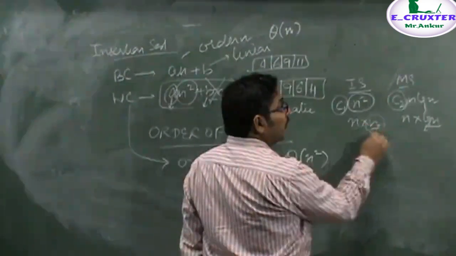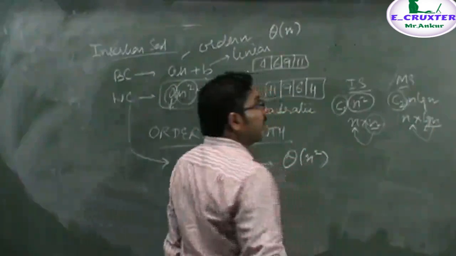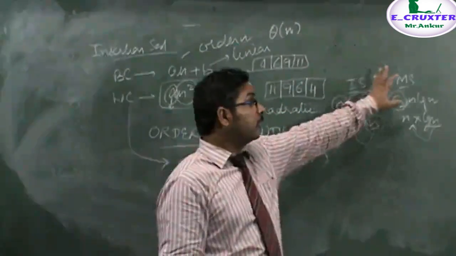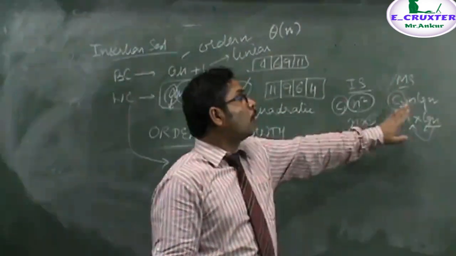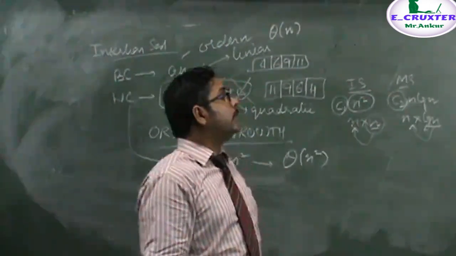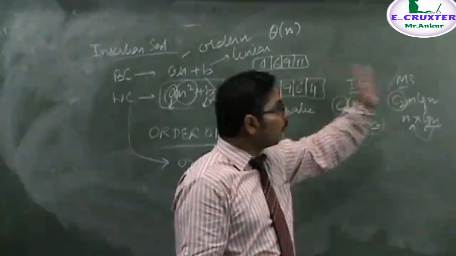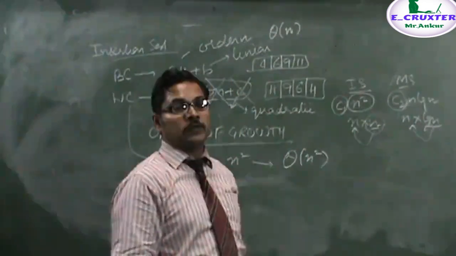Hence this multiplicative factor will increase the value more. Hence we say that the growth rate of merge sort is smaller than insertion sort. That is, the performance of merge sort is better compared to insertion sort, or you can say the running time of merge sort is smaller than the running time of insertion sort.